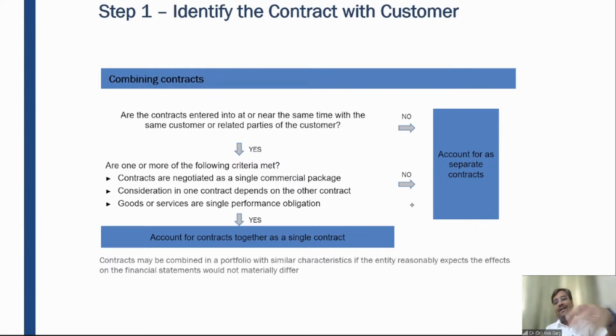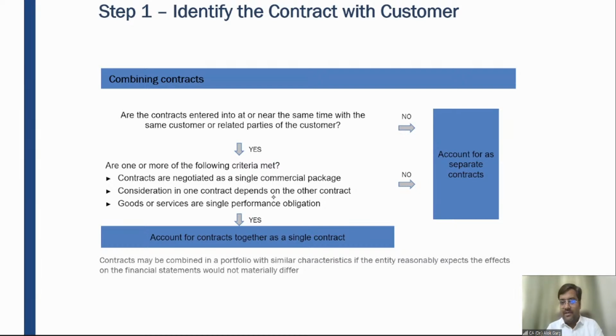So Soham's brother is purchasing a book from me and he is negotiating that, sir, this book is for Soham only and he has taken classes from you and he has sent me to buy this book, right? So please give me the discount which you are supposed to provide to Soham. Okay. So friends, if this is the case, the contracts are entered into at the same time or nearly the same